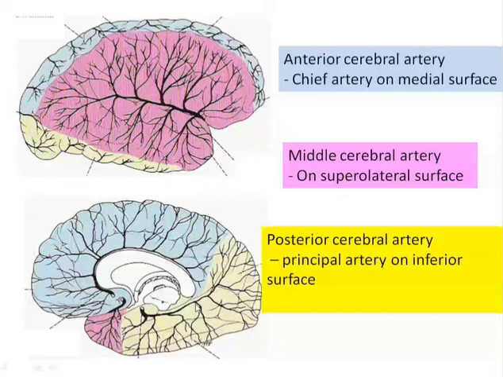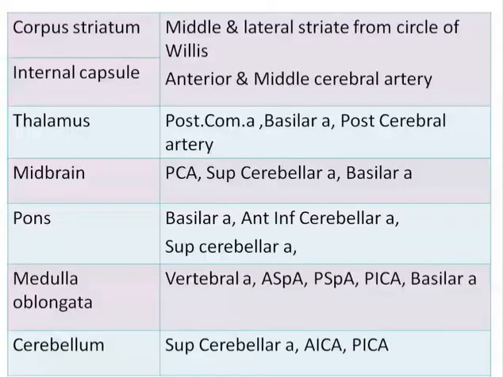Specific areas of the brain are supplied by different arteries. For example, the corpus striatum and internal capsule are supplied by the medial and lateral striate branches from the circle of Willis, the anterior and middle cerebral arteries. The thalamus is supplied by the posterior communicating artery, basilar artery, and posterior cerebral artery. The midbrain is supplied by the posterior cerebral artery, superior cerebellar artery, and the basilar artery. The pons is supplied by the basilar artery, anterior inferior cerebellar artery, and superior cerebellar artery.